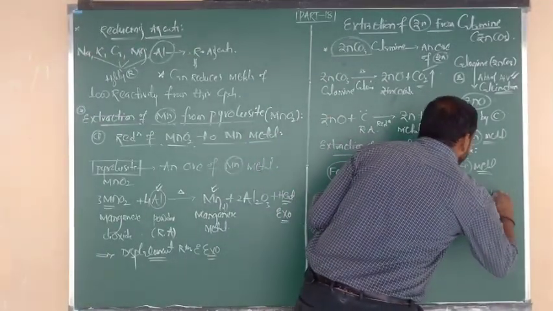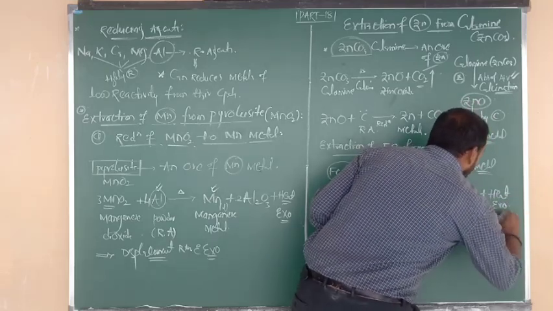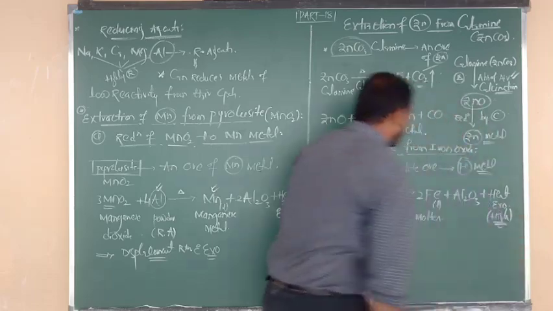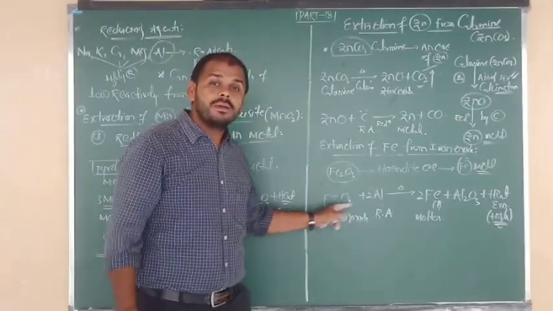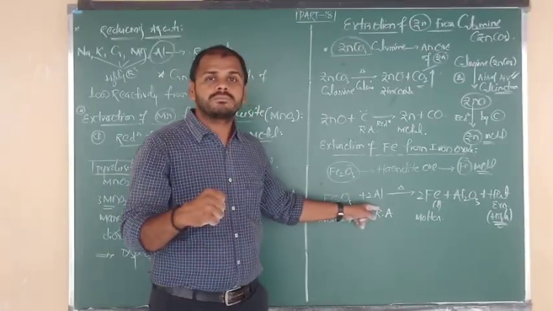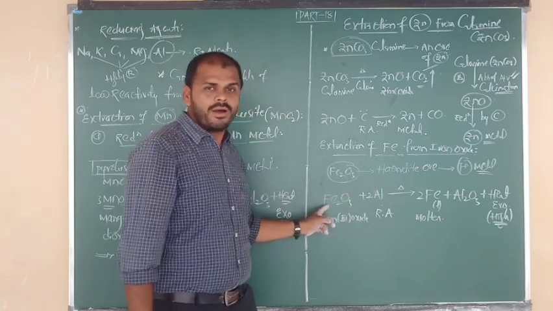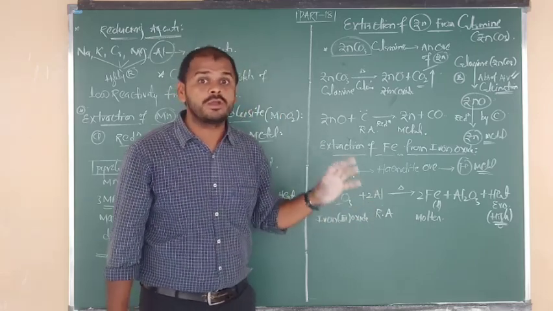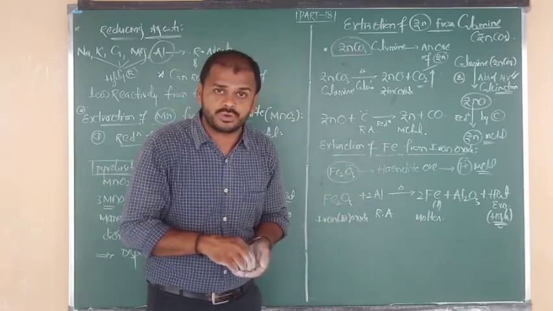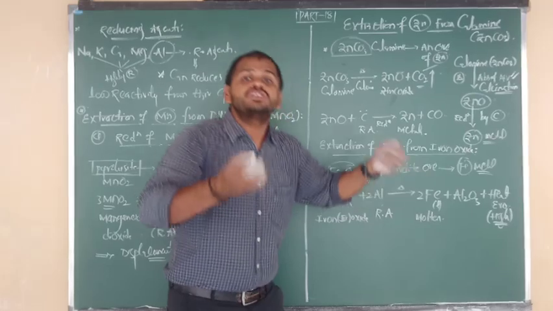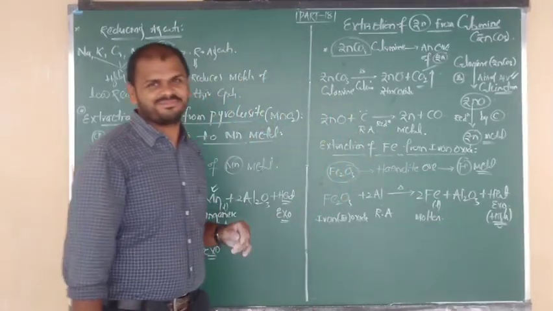And here also in this reaction, a certain amount of heat energy is released. Very important, beta. In the extraction of iron from hematite by using the reducing agent aluminium, displacement is going on, but in this procedure try to remember that a large amount of heat energy is released. Due to the release of a large amount of heat, the metal we get is in molten form.